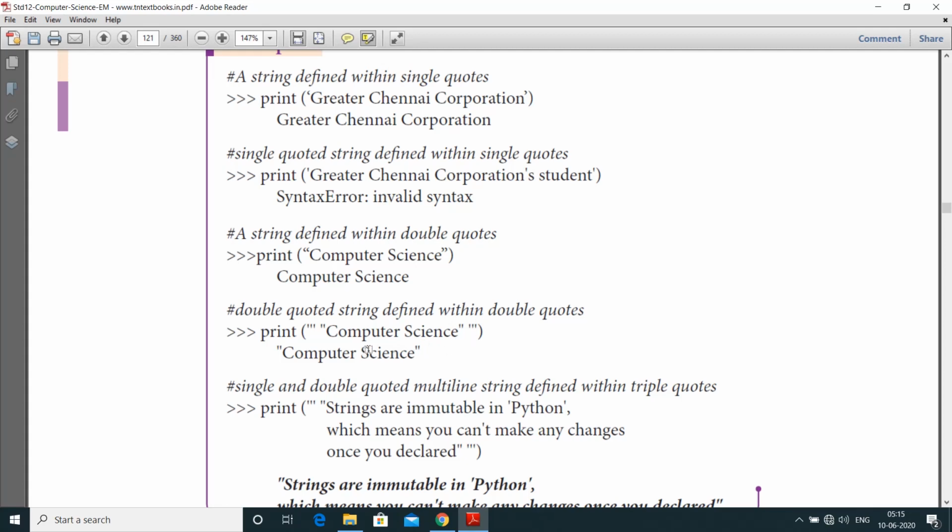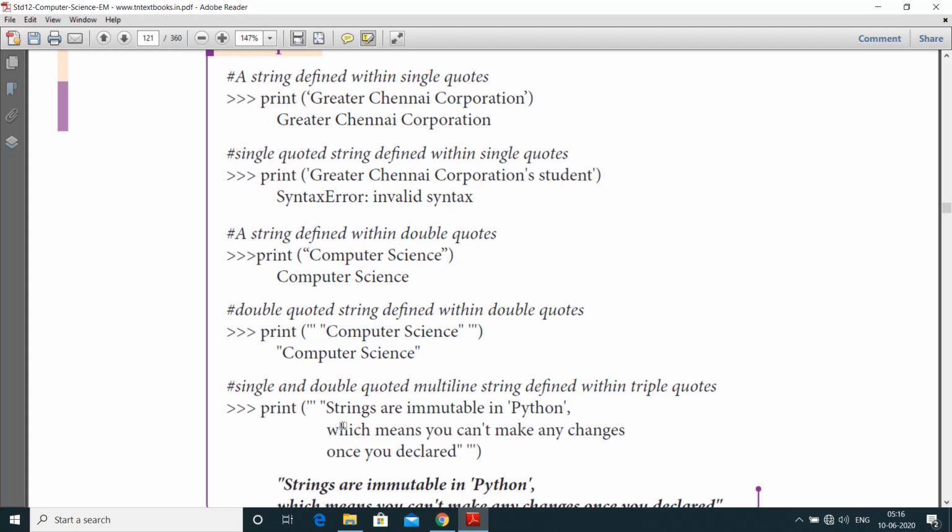Just print the statement as it is, computer science enclosed by double quotes. A single and double quoted multi-line string is defined within triple quotes. If it is a multi-line string, it's enclosed by triple quotes. We can give the strings both double quotes as well as single quotes. Here see, it's enclosed by single quotes as well as enclosed by double quotes.